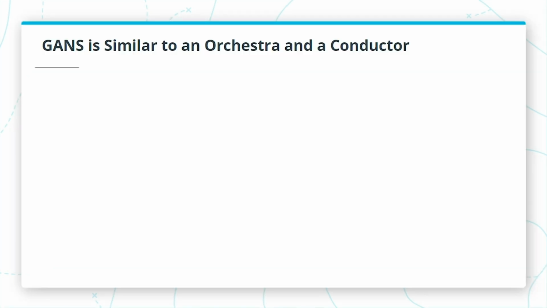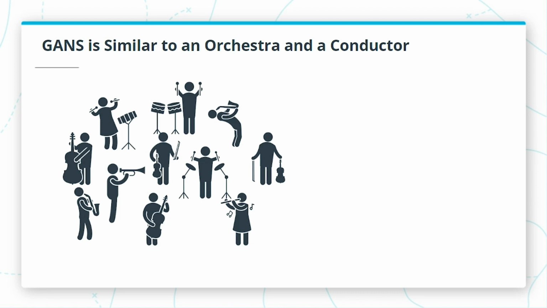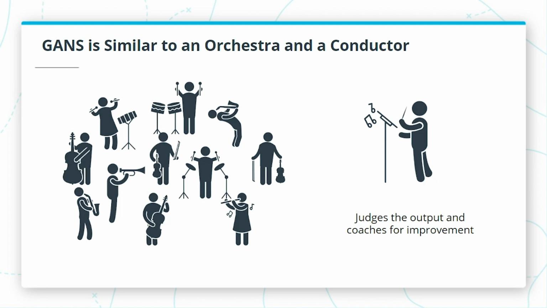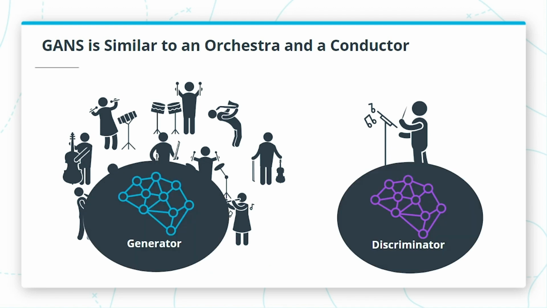The best way we have found to explain this is to use the metaphor of an orchestra and conductor. An orchestra doesn't create amazing music the first time they get together. They have a conductor who both judges their output and coaches them to improve. So an orchestra trains, practices, and tries to generate polished music. The conductor is both judging the quality of the output, the right notes played with the right tempo, and at the same time providing feedback and coaching to the orchestra, for example, strings, more volume, horns, softer in this part, everyone with feeling.